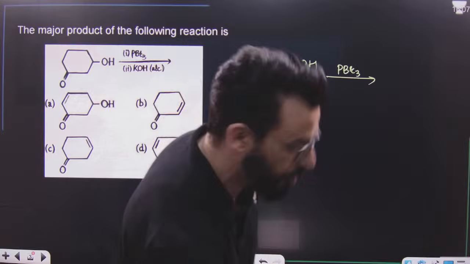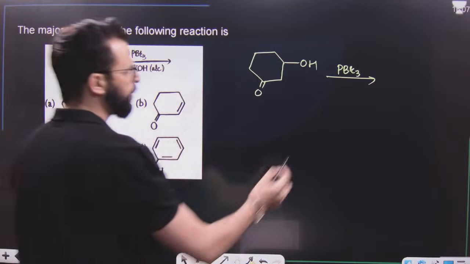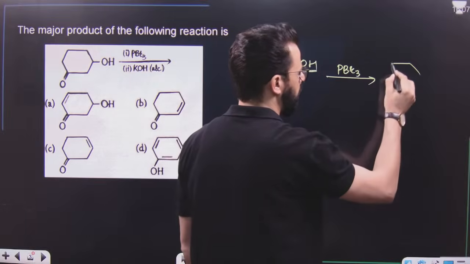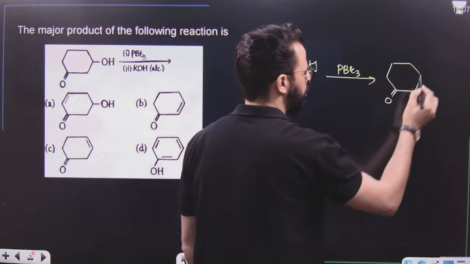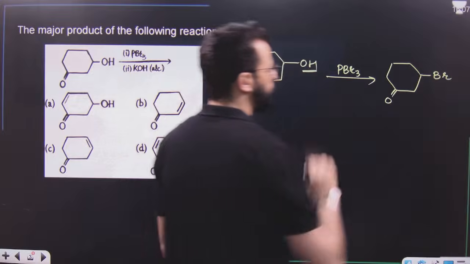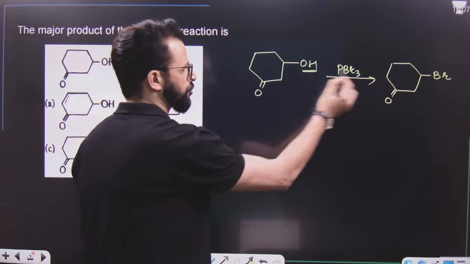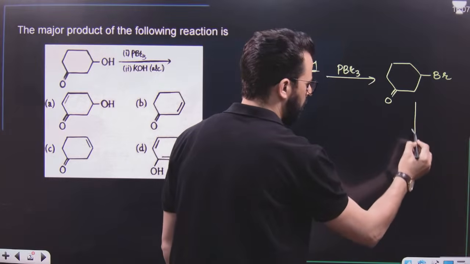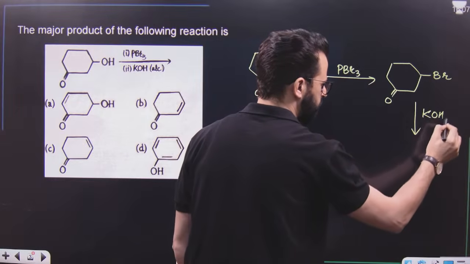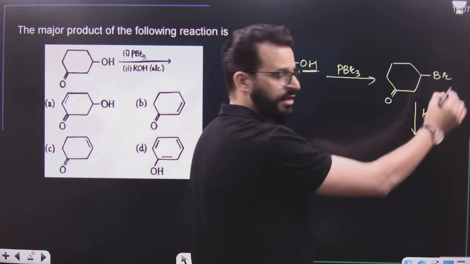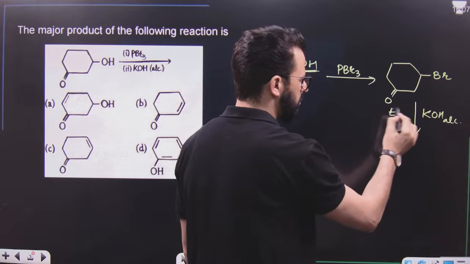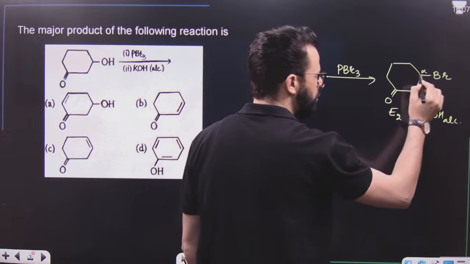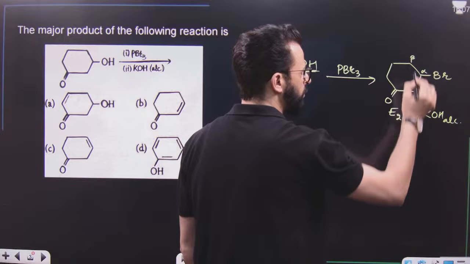First of all, we know this is an alcohol and PBr3. It will replace this OH by Br. So this OH will be replaced by Br. After that, we will be having alcoholic potassium hydroxide. Whenever a C-X bond is there and alcoholic potassium hydroxide is there, you just have to do an E2 reaction. What does that mean? That means remove halogen from the alpha position and hydrogen from the beta position.